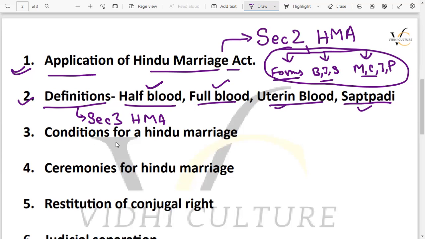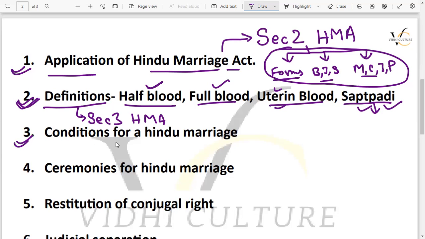When it comes to the first 3, that is half blood, full blood, and the uterine blood, so basically this is with respect to the parents, who is the mother, who is the father. So it is in that relation only. But when it comes to the saptapadi, it is a definition given to the 7 steps taken by the bride and the groom during the marriage ceremonies around the sacred fire. So this is about that. So you must cover these definitions when you are covering the Hindu Marriage Act.